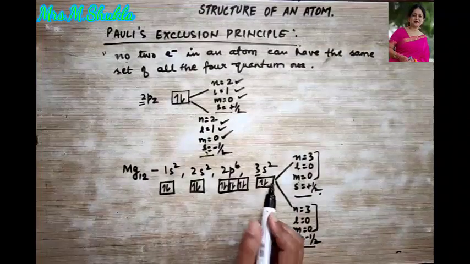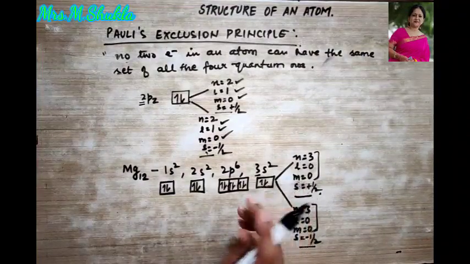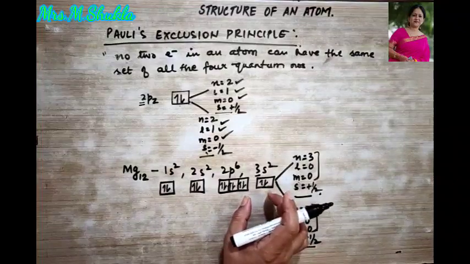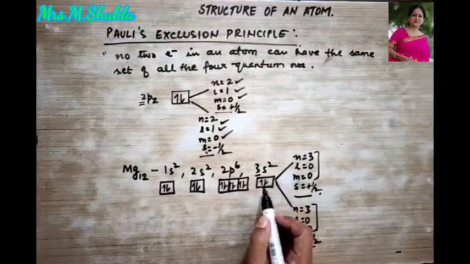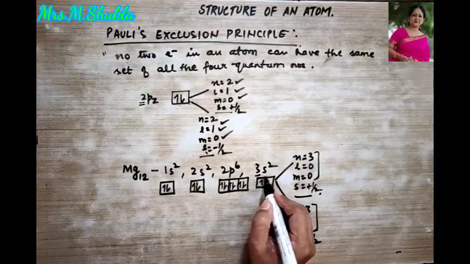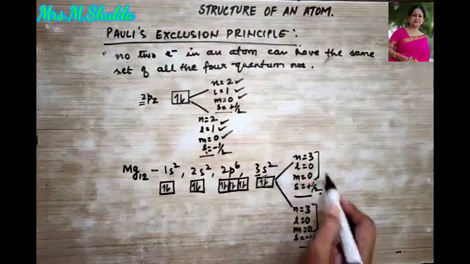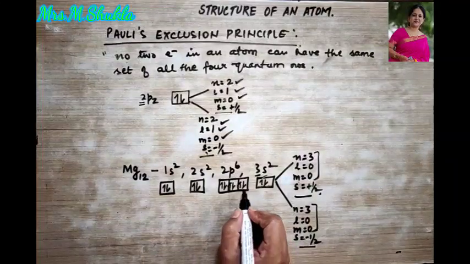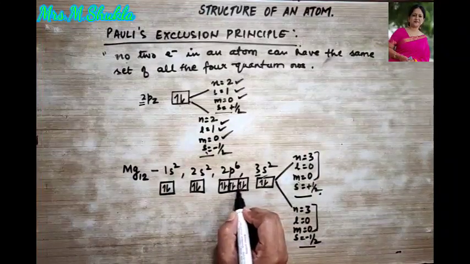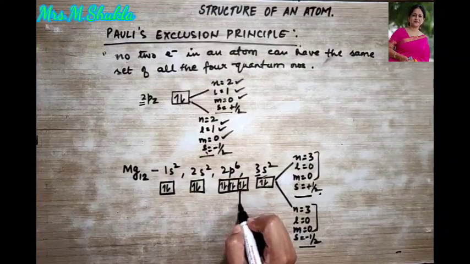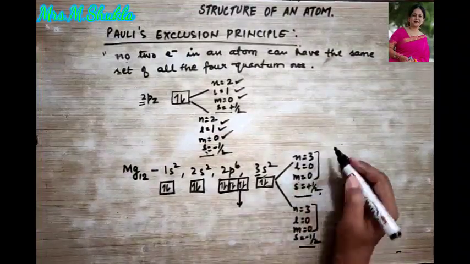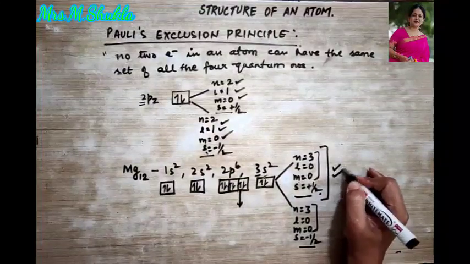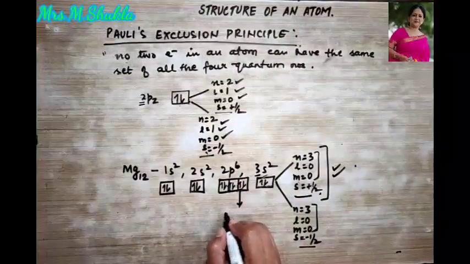Now I am going to change the orbital and let us find out the difference between the two electrons. So let us take this one from here, which I have already written, and let me from here take this one, this electron. So this is already ready with you. I'm talking about this set. Now let's talk about this.